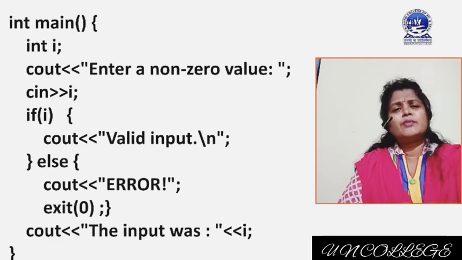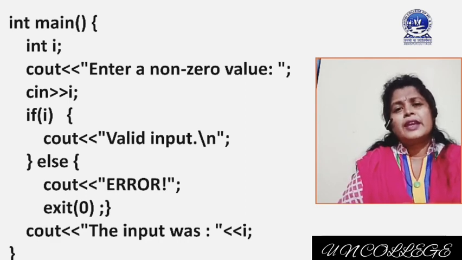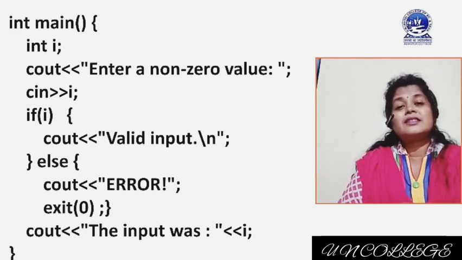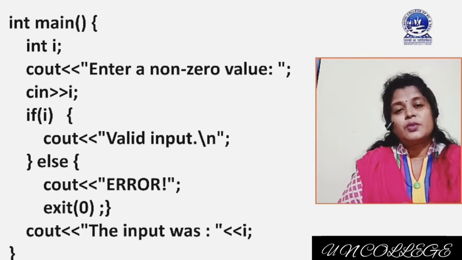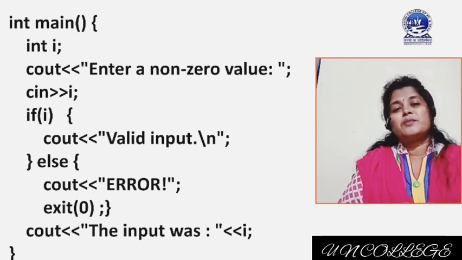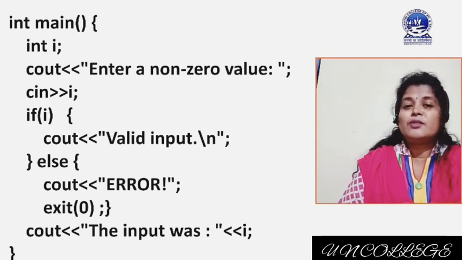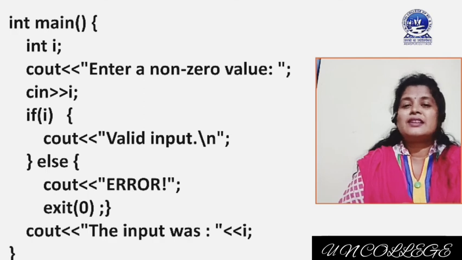You can compare break with exit also. Break is forcing the system to come out from a block of statements. It is not forcing the system to terminate the program execution, but exit, when it is encountered, totally terminates the program. It terminates in two different ways, as success, and another one is error.